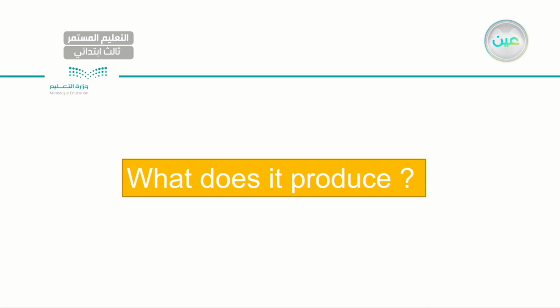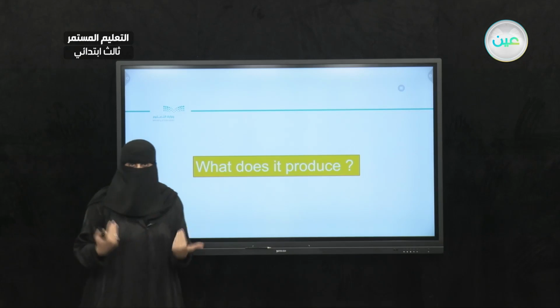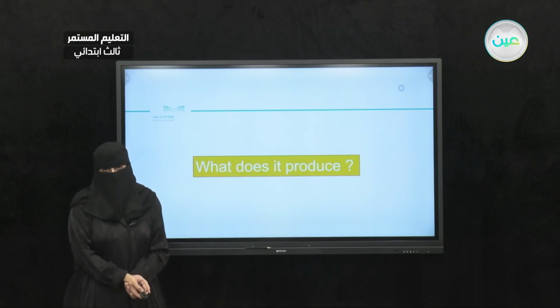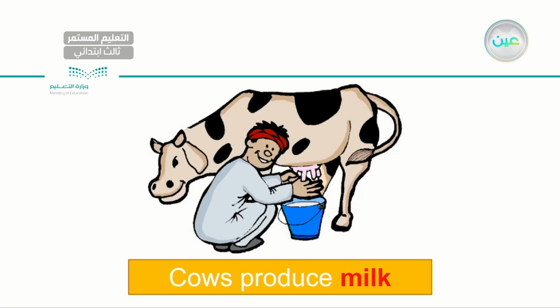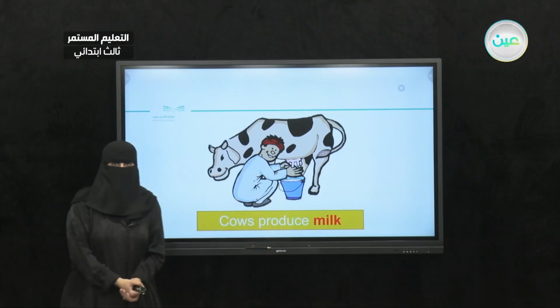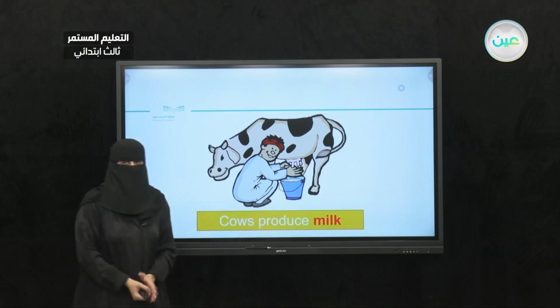Now, to answer this question, what does it produce? All the animals here are on this planet to help us humans carry on living. So they produce different kinds of things. For example, cows produce milk. Sometimes you can get meat from the cow, right? So cows produce milk, okay?